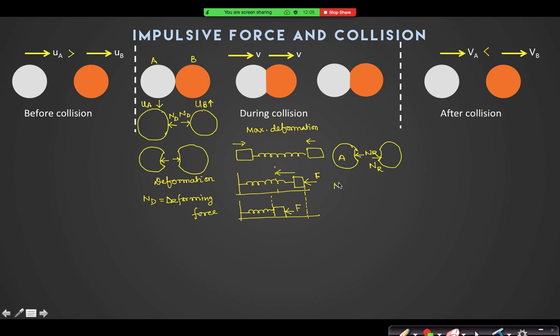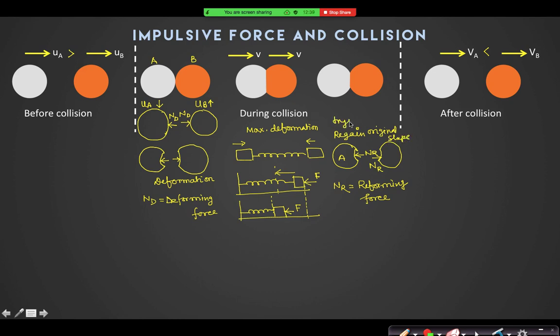And NR is what? A restoring force. So what is NR doing? After this situation is attained, the particles will try to regain their original shape. They are trying to regain their original shape.